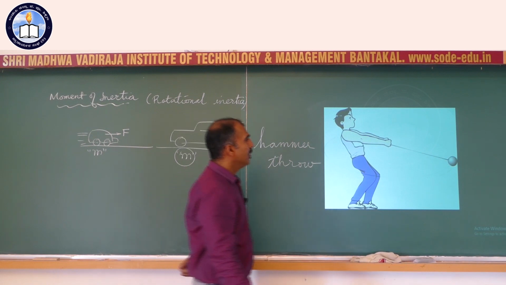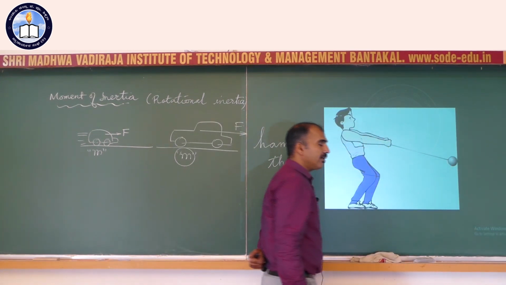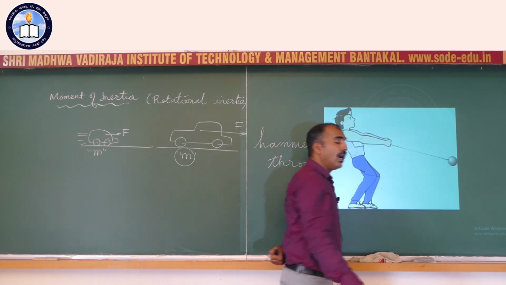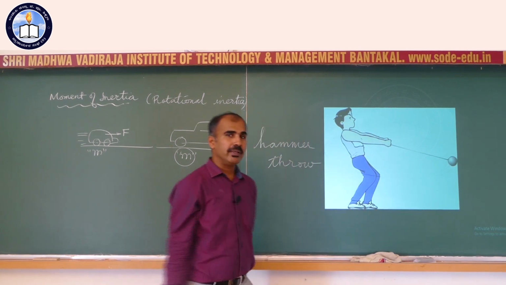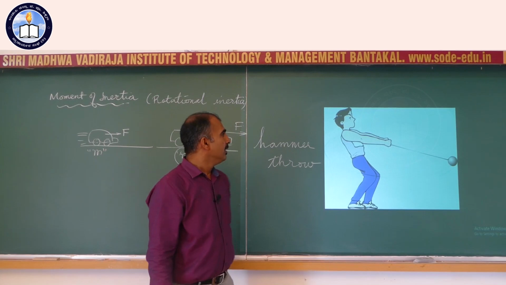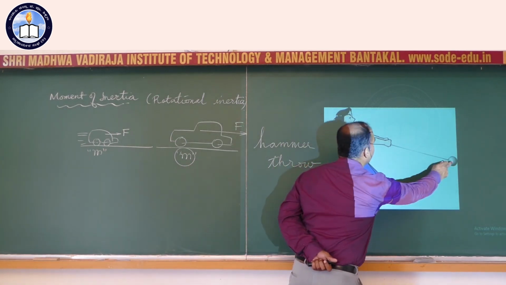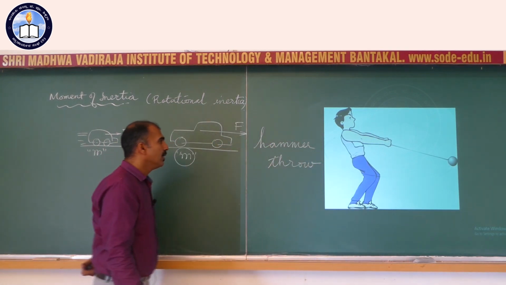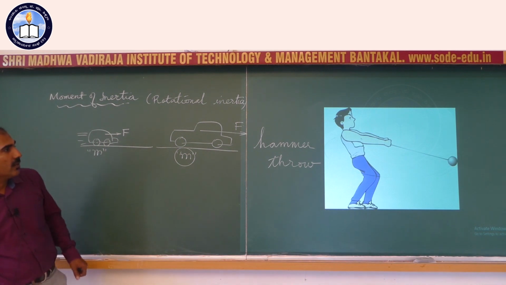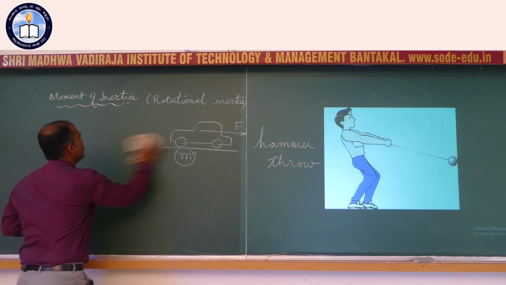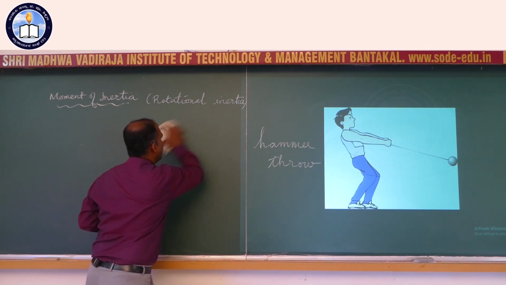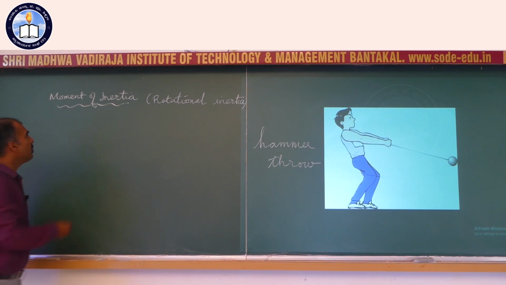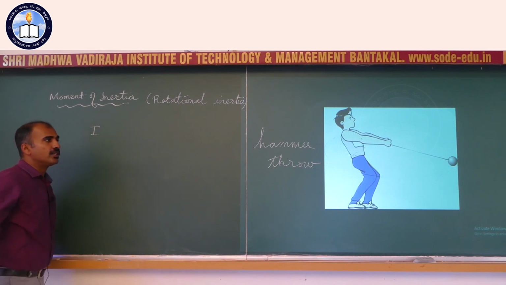Whatever the case is, obviously, the longer the chain you take, greater the radius of the circle that is going to be, greater this radius, harder it is to rotate, greater will be the rotational inertia. So the greater the length of the circle, harder it is to rotate or harder it is to spin. And therefore, we call this quantity which gives rotational inertia to the body as moment of inertia, as I have already titled here. This moment of inertia I depends on two parameters.